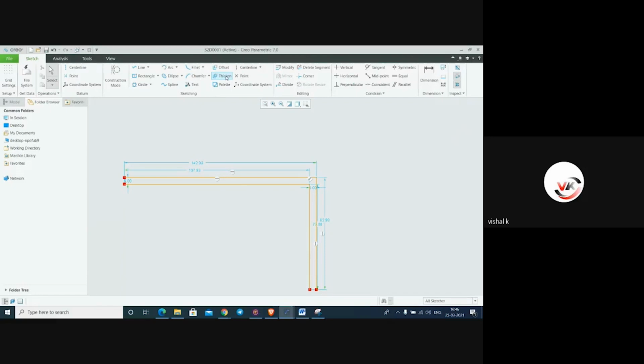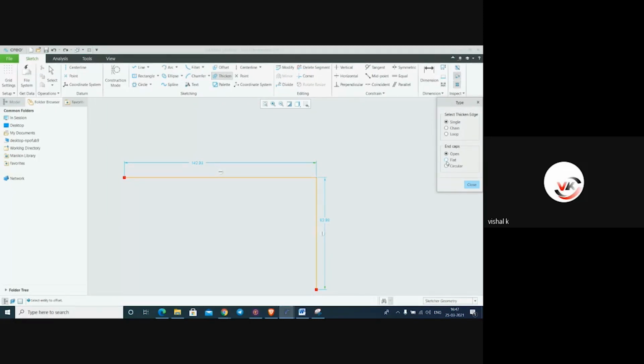Now they have given the thicken option here. So we will see the difference between thicken and offset. In thicken, they have added single, chain, loop, and end caps for the ending purpose. That means start and end.